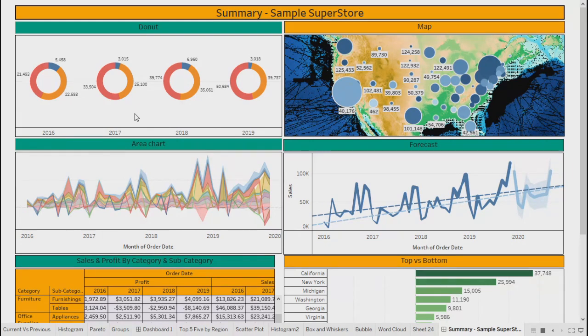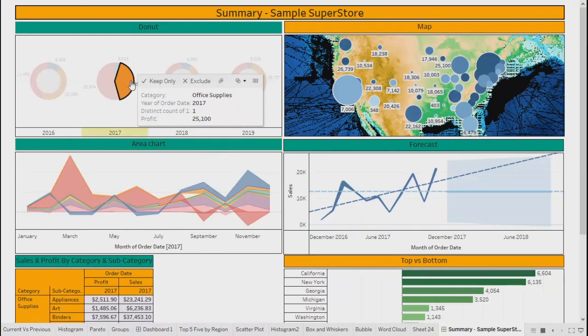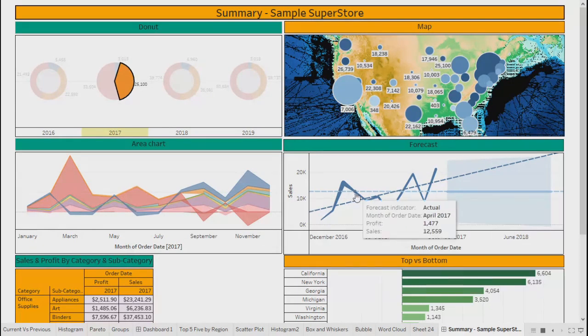What I'm trying to say is, let's say this is office supplies of 2017. Office supplies of 2017. If I just click over here, you can see all other objects are showing that type of information only.